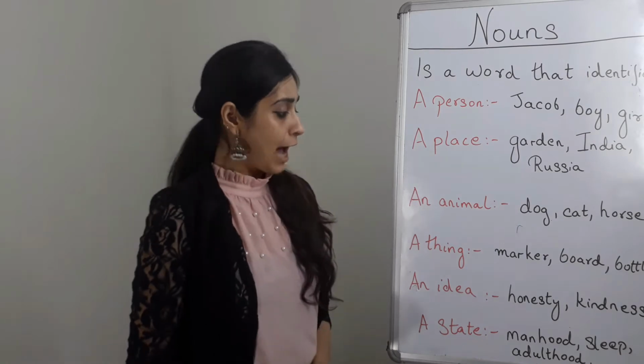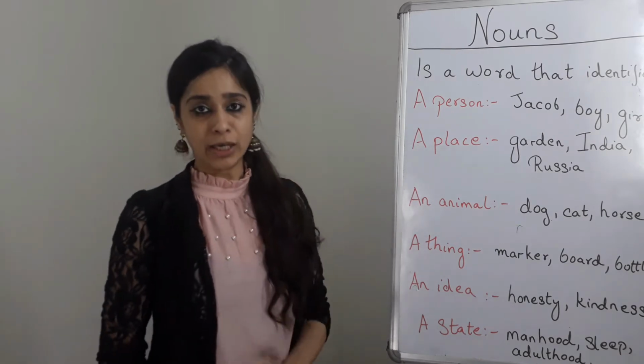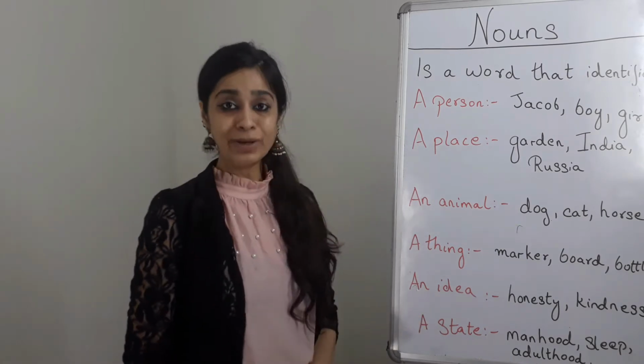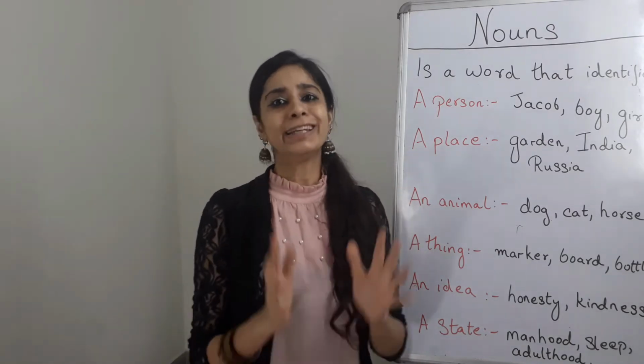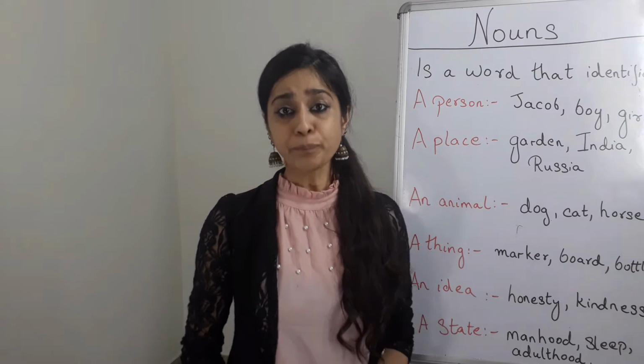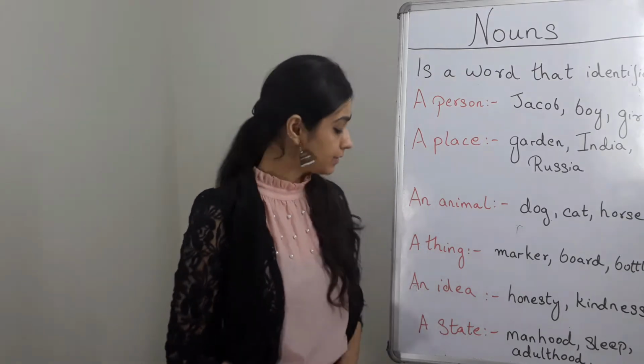Okay. Now, the next two types, that is an idea noun and a state noun, are both basically the categories of an abstract noun. Okay? Let's see some examples of that.